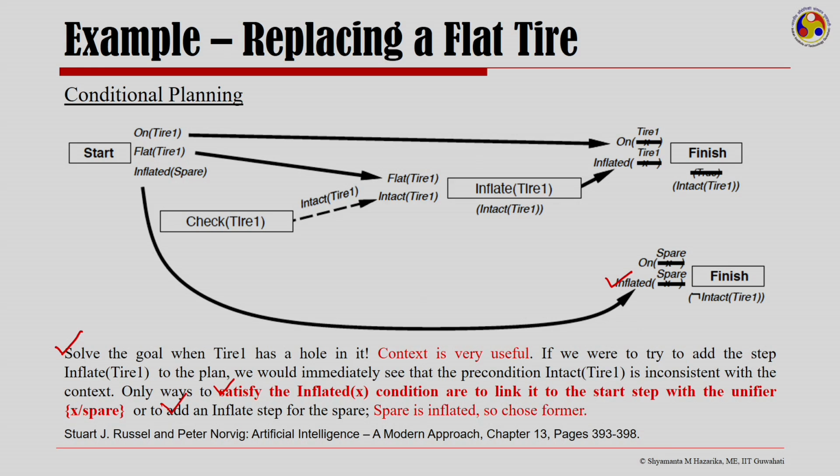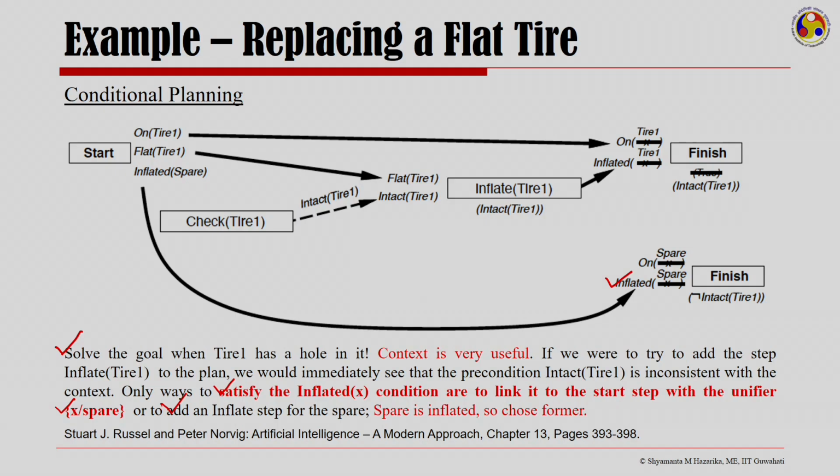Now, you satisfy the inflated x condition either by looking at a substitution of x for spare or by adding an inflate step for the spare.